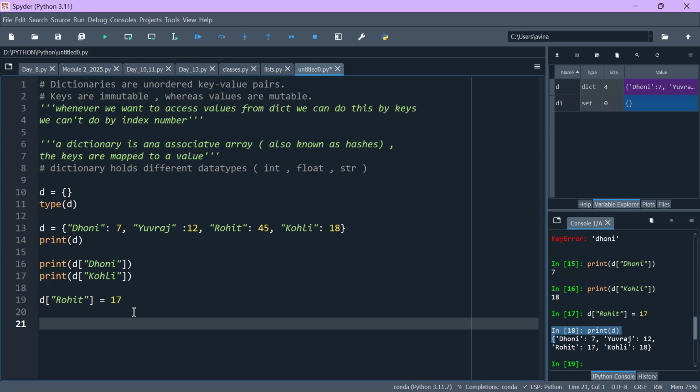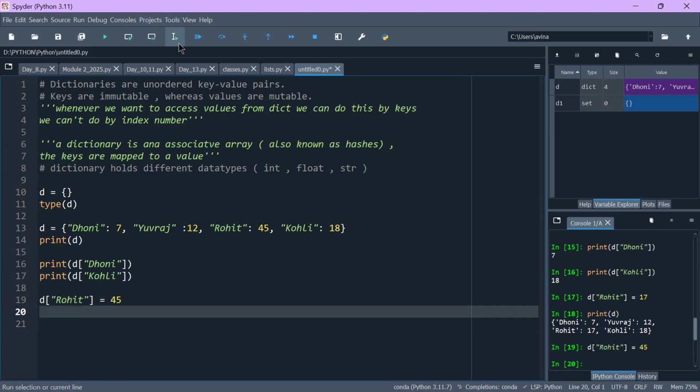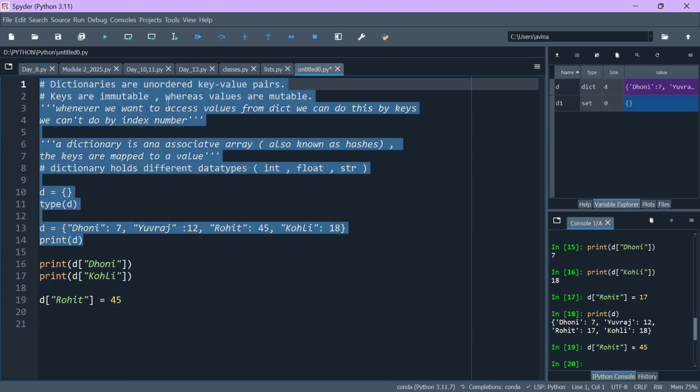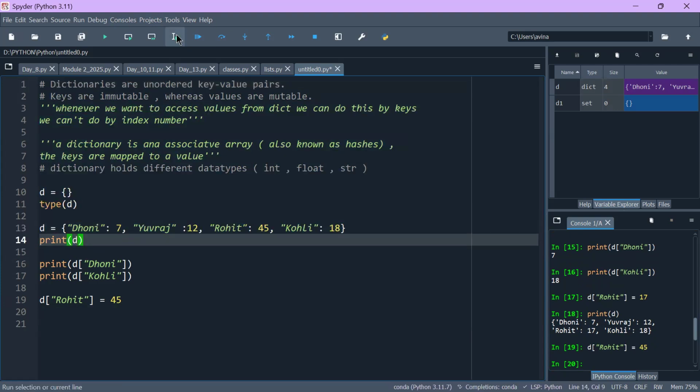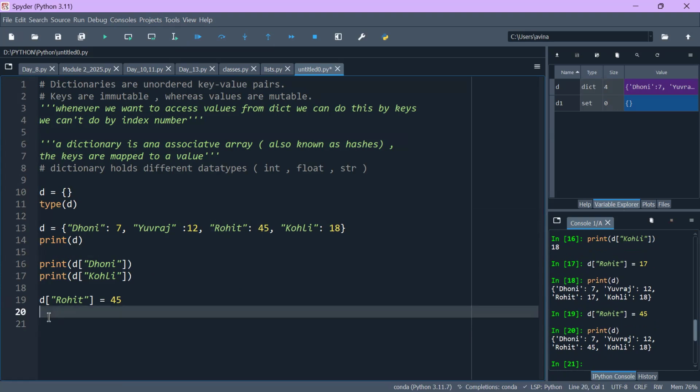Okay. So for example, now let's update again here 45, because Rohit Sharma's jersey is 45 and he might get upset if he watches this video. I know he will not watch it, but his fans will criticize me: why are you changing it, why didn't you change Dhoni, Yuvraj and Kohli, why only Rohit? So let's update it. Okay.